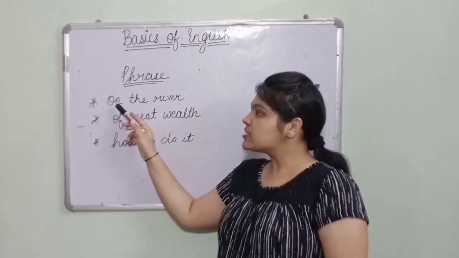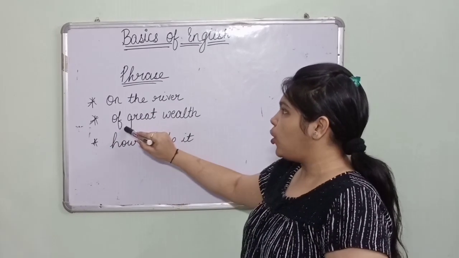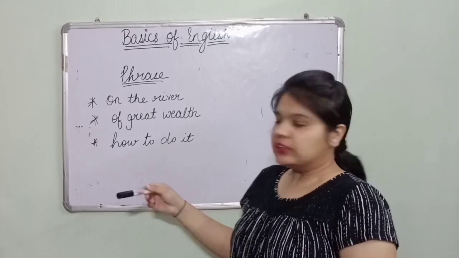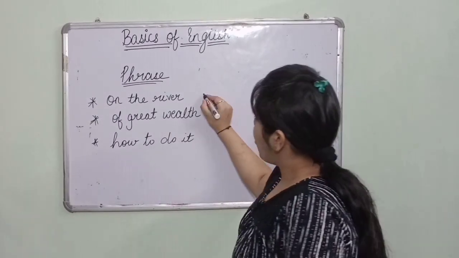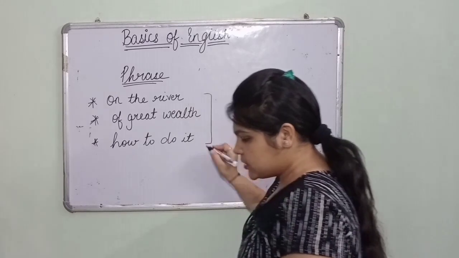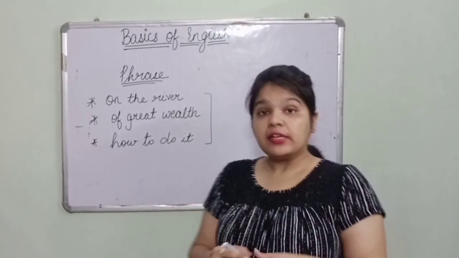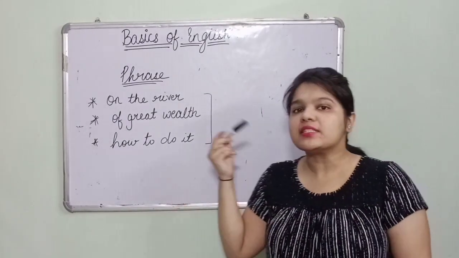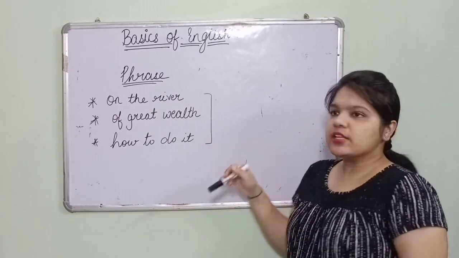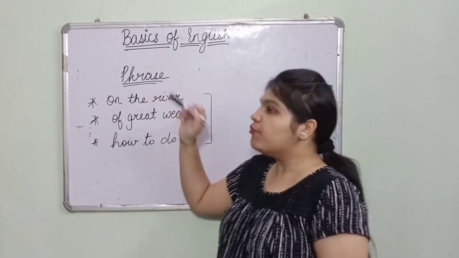First example is on the river. Second example is of great wealth. Third example is how to do it. Now you can see all these three examples above are groups of words. They are making sense, but I don't think they are making complete sense. So we can't say that it is a sentence. So what is it? It is a phrase.